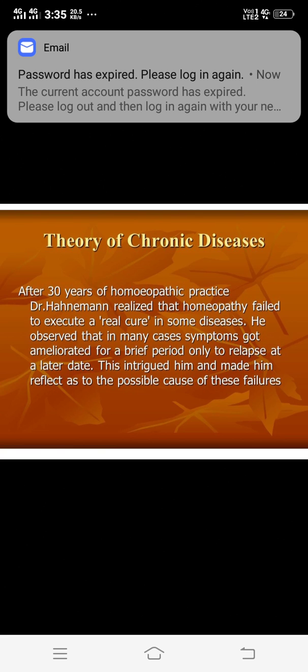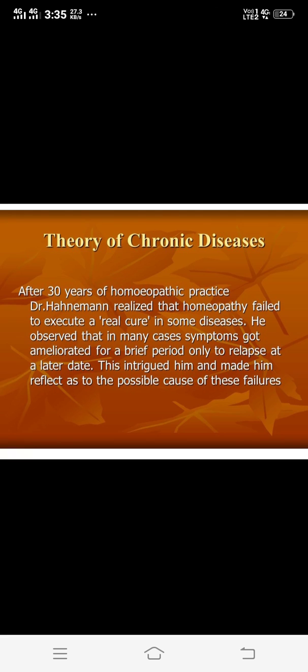So what happens in chronic diseases, with the aid of remedies which best cover their present symptoms? We select the proper simillimum and give it to the patient, then what is the reason that the chronic diseases reappear again and again?